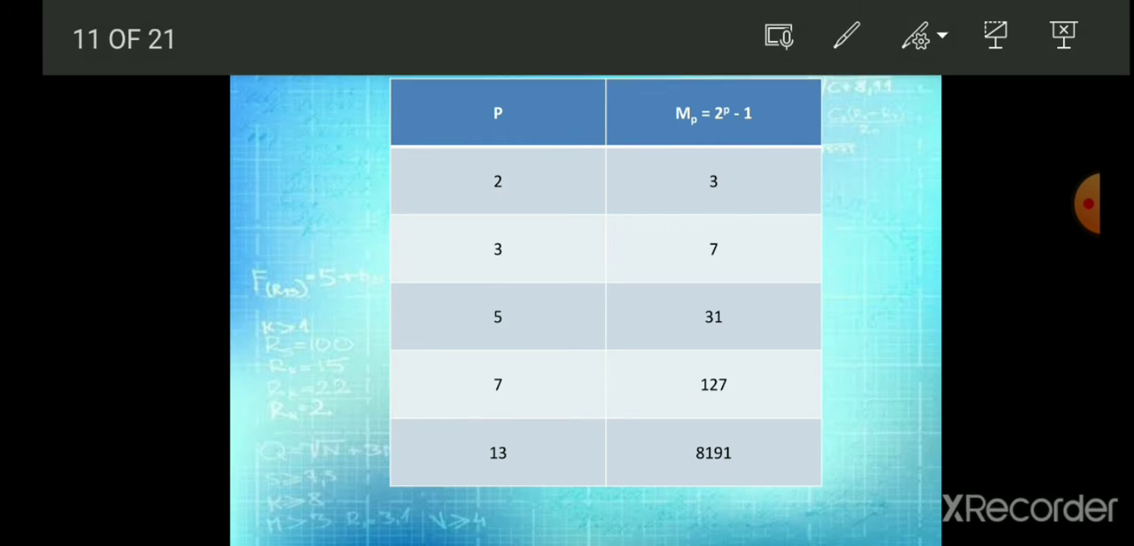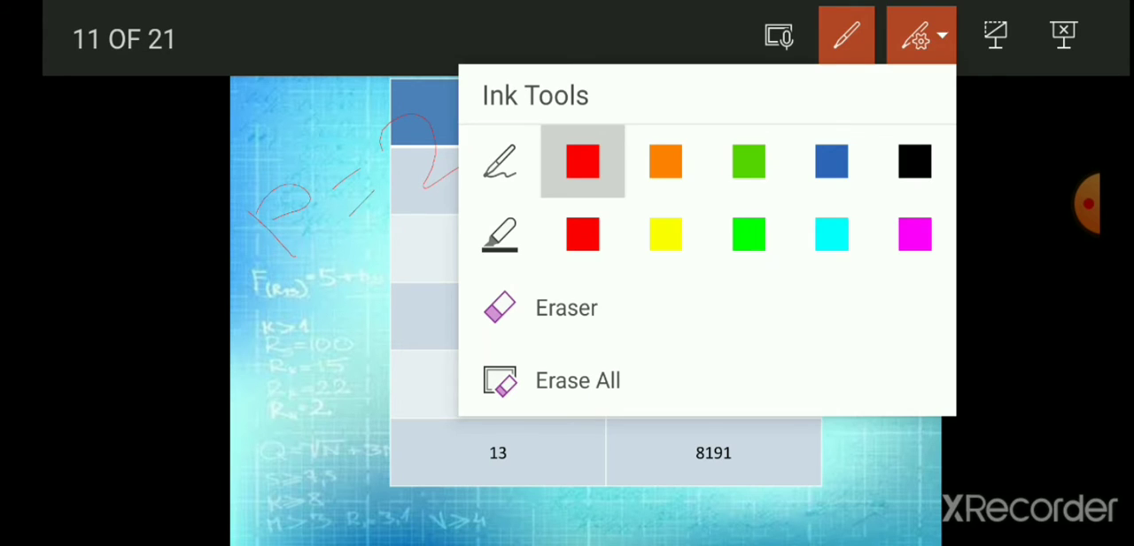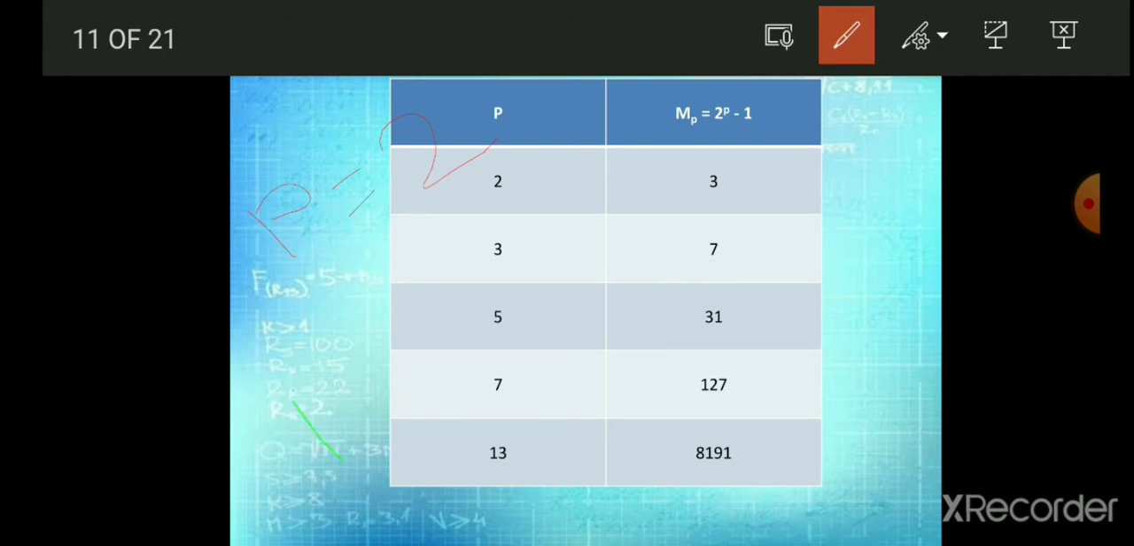Now here, let p equal 2. Then M_p is equal to 2 raised to 2 minus 1, which is 4 minus 1, which is equal to 3. So other examples are here. If we take p equal to 3, then M_p is 7. If we take p equal to 5, then M_p is 31.